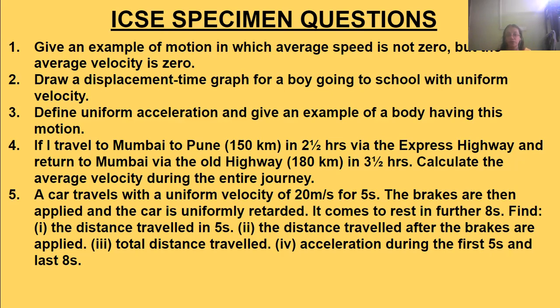Start with the discussion today. The first question which we will discuss today is: give an example of motion in which average speed is not zero, but the average velocity is zero.